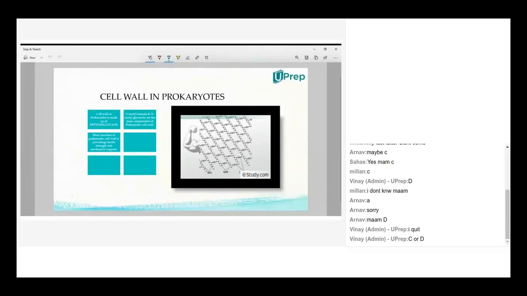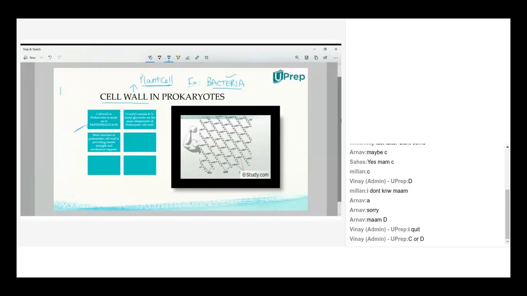Now, see. When you take the prokaryotic cell wall, we are using cell wall, not cell membrane. Understand this word, cell wall. Cell wall you will find in plant cell and in prokaryotes. Remember that. That's the similarity between plant cell and prokaryote. Taking bacteria as the example, I'll relate this structure to the gram staining method. The cell wall of prokaryote is made up of peptidoglycans.